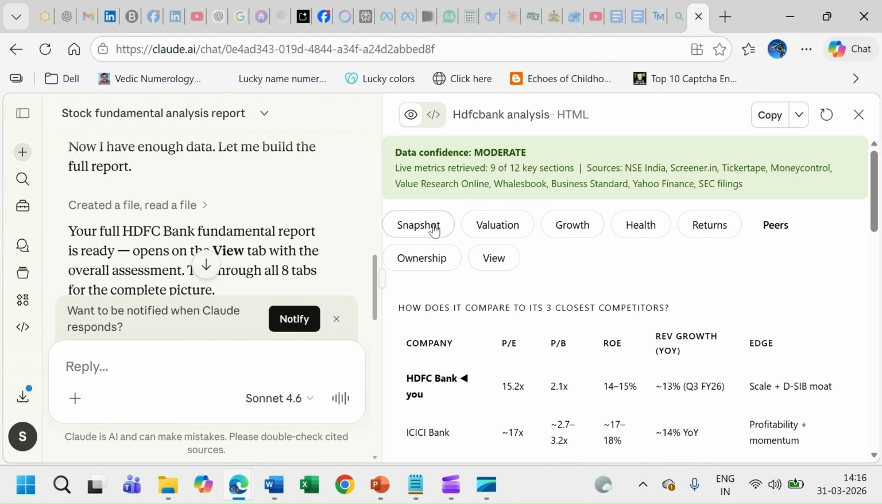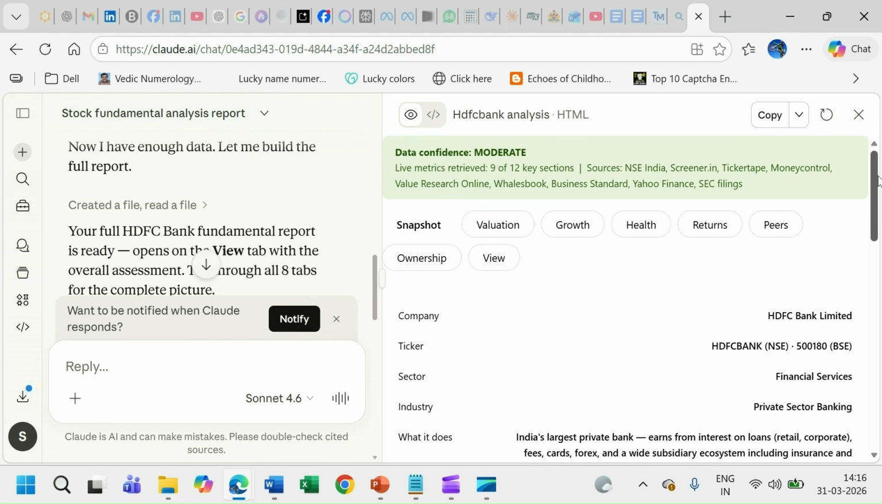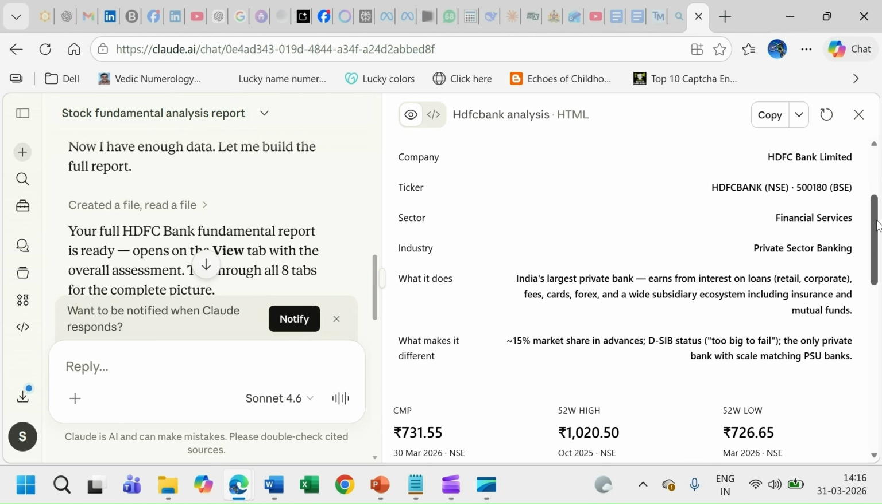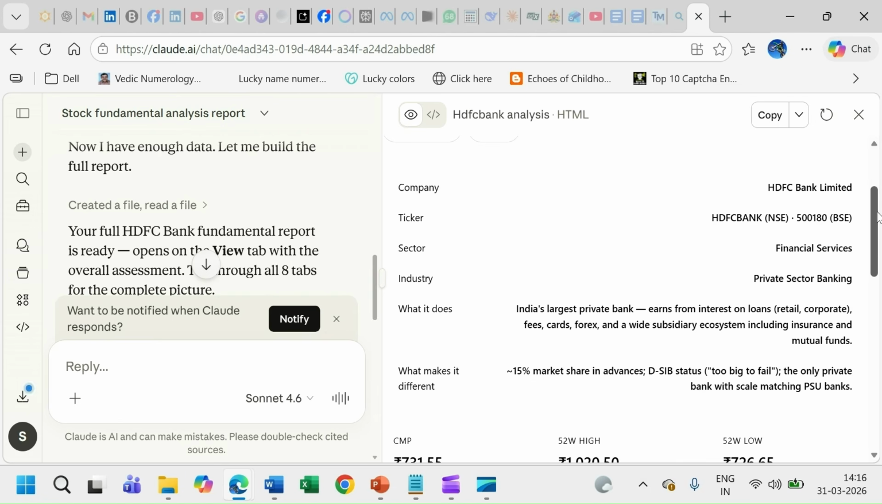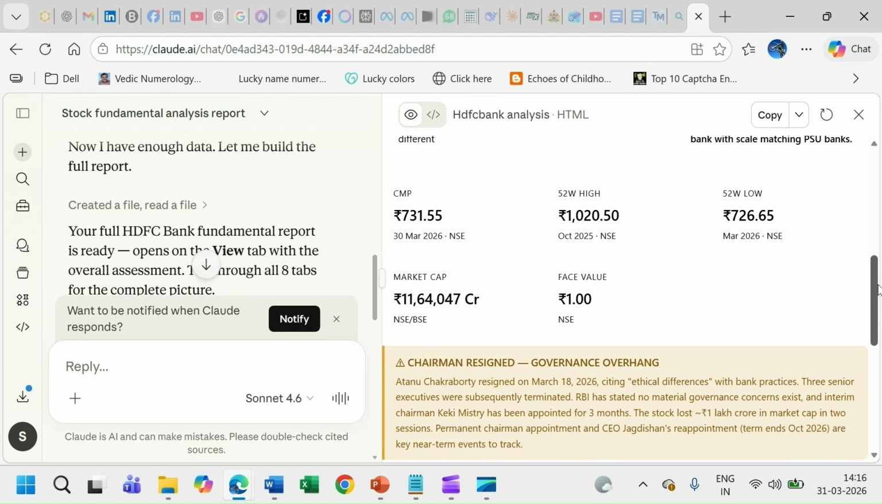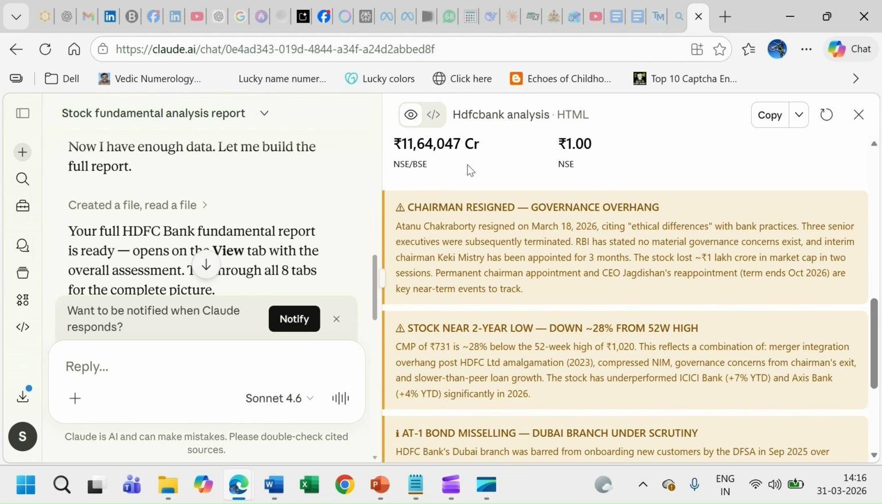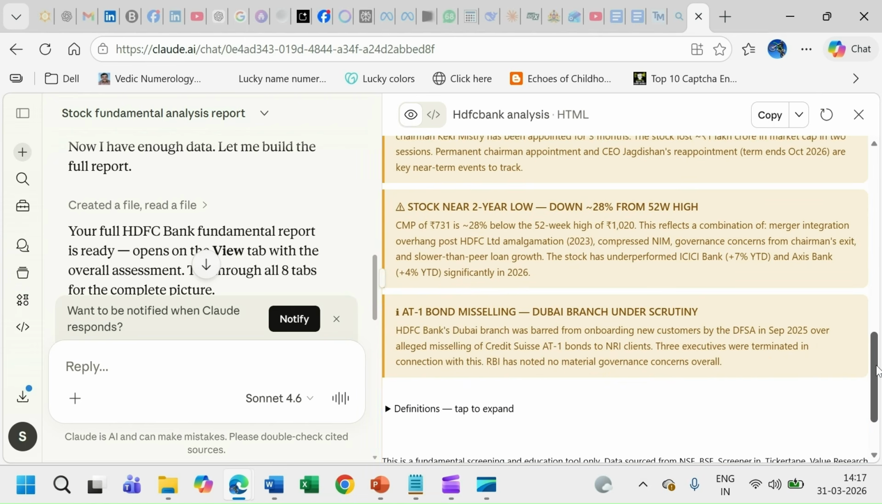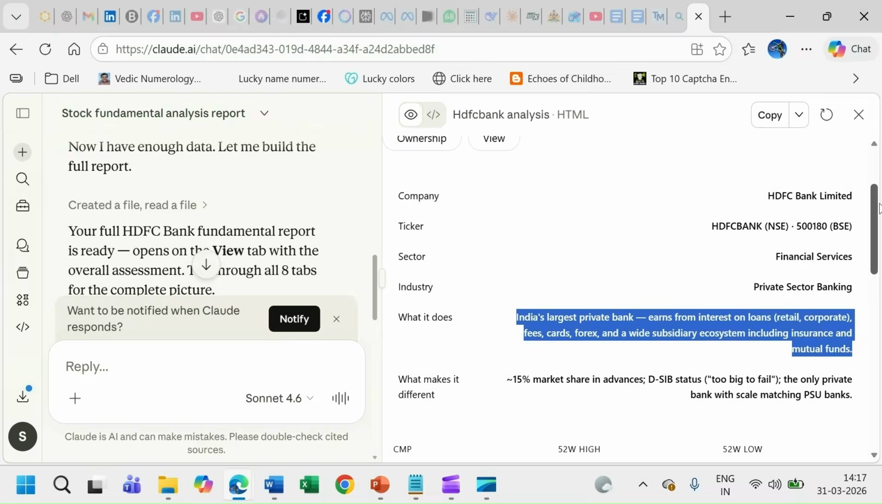If you click on snapshot, it tells you a quick information snapshot about the stock itself, which is what is the ticker, which sector it is in, some key points which define this fund, and what is the current value, and so on. See, the three stock facts are right at the front in the snapshot. Chairman resigned, governance overhang. Stock at a near low, cheapest as it can get. So all that information you can get in the snapshot itself.